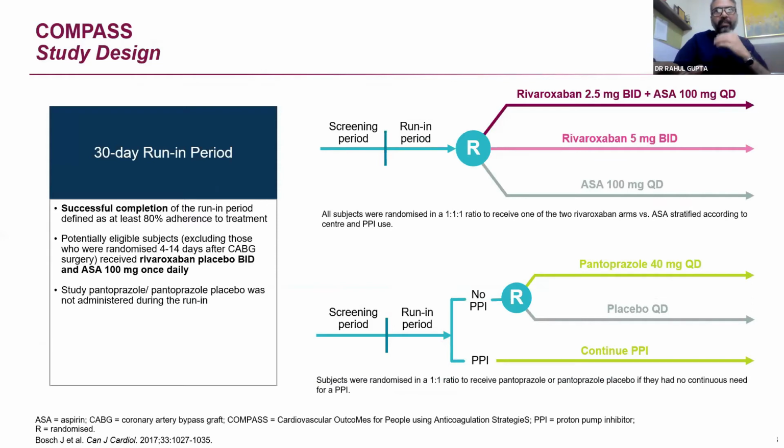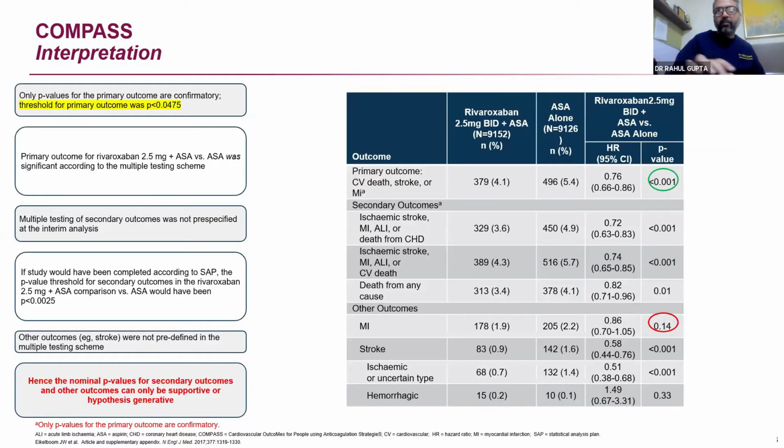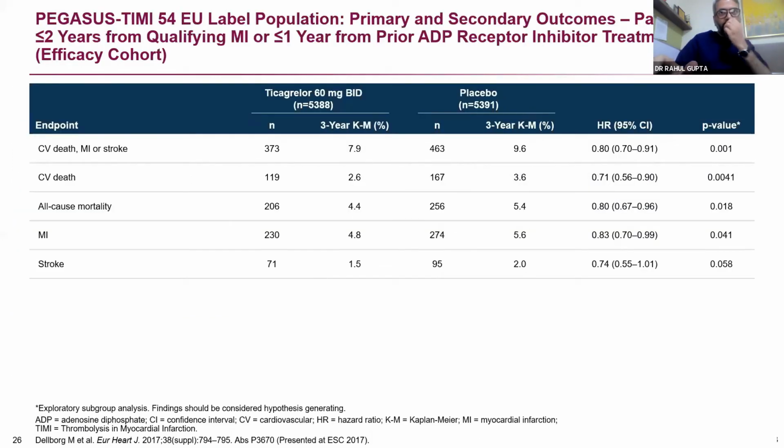We will not go into the subgroup analysis of the pantoprazole, which was used to prevent GI bleeding in the rivaroxaban arm, but I would like to concentrate on the primary outcome. Look at the COMPASS trial. There was a significant reduction in the primary outcome, with a p value of less than 0.001. But if we go into the sub-analysis, MI was not significantly reduced. Only the stroke was added in the total outcome, and therefore the result tilted towards significant benefit. But in the reduction of MI, it was not significant.